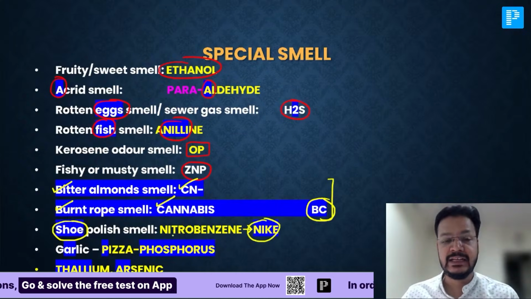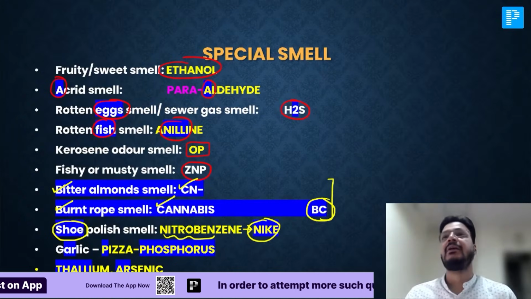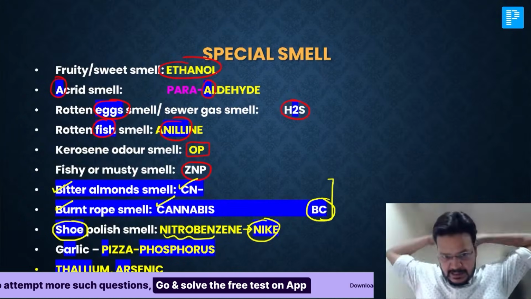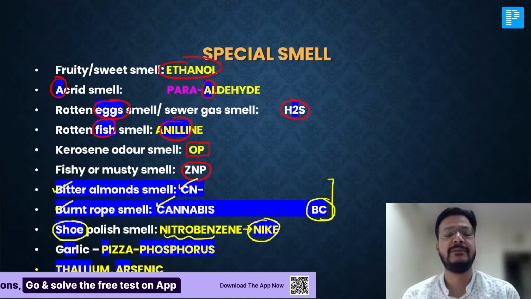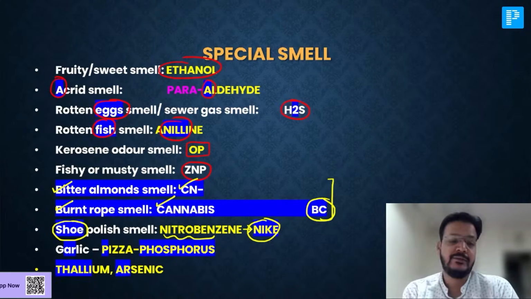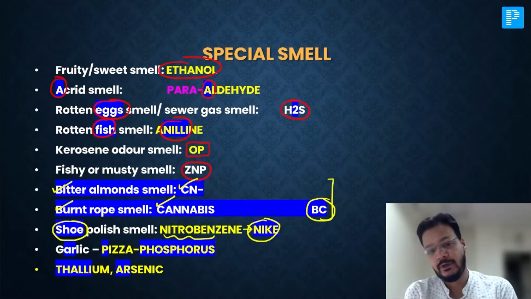Nike. Very simple trick: nitrobenzene. So this is a trick to remember. Shoe polish smell, you like Nike shoes, nitrobenzene. Bitter almond, BC, cyanide. Burnt rope, cannabis. Kerosene smell is very important: organophosphate.